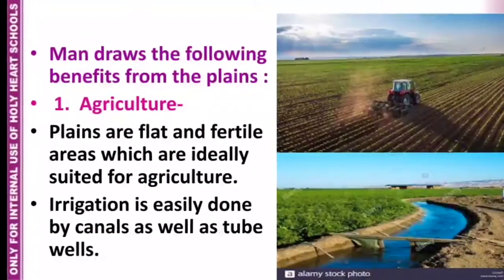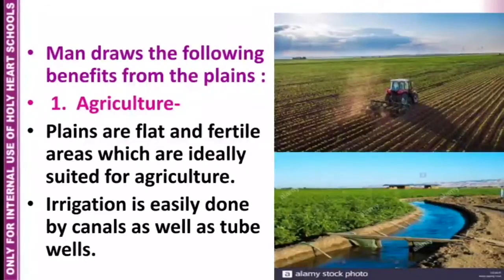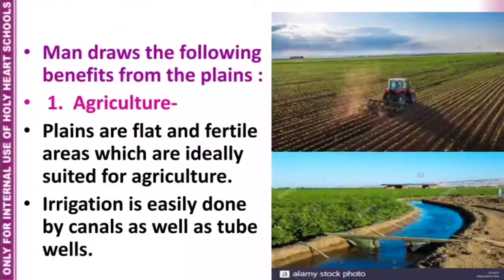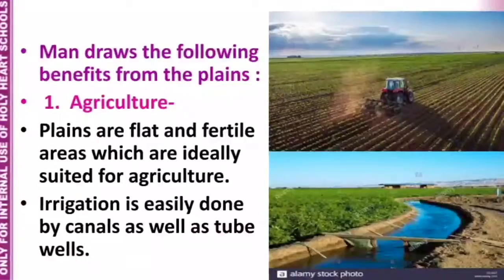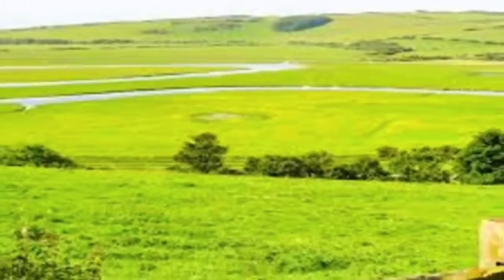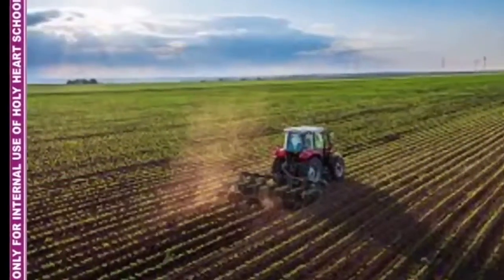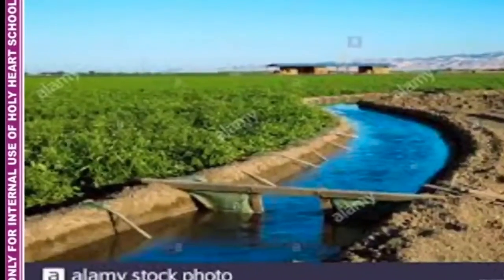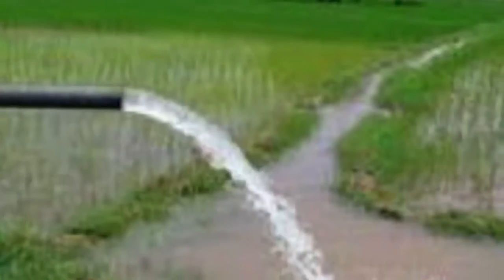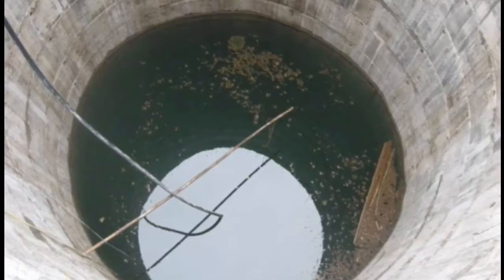Man draws the following benefits from the plains. Agriculture. Plains are flat and fertile areas which are ideally suited for agriculture. Irrigation is easily done by canals as well as by tube wells and wells.